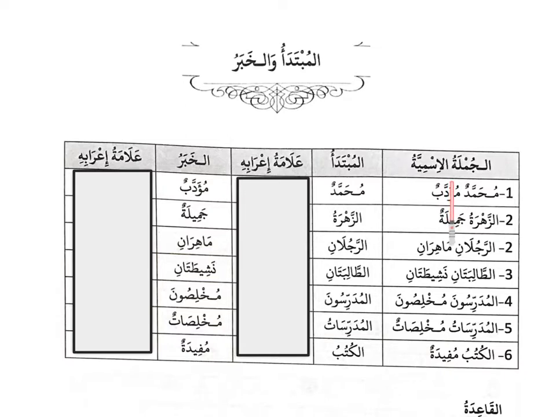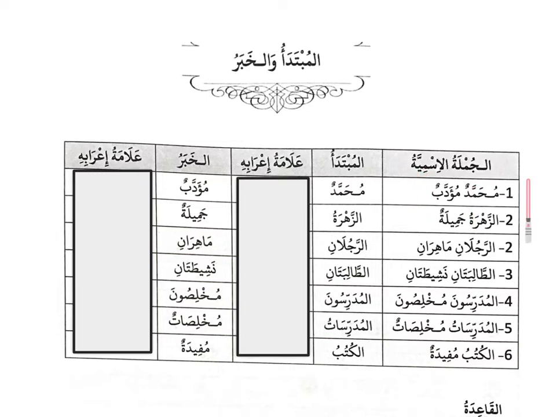To refresh what you have learned earlier, there are two types of sentences. The first is called al-jumlatul ismiyah, or the nominal sentence, the sentence that starts with an ism, with a noun. And another one is al-jumlatul fi'liyah, or the verbal sentence, the sentence that starts with a fi'l or a verb. So in this lesson, it is about al-jumlatul ismiyah.